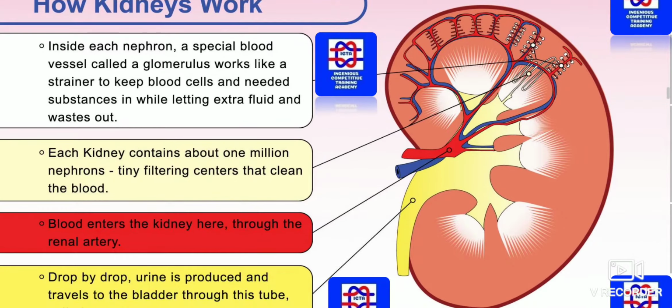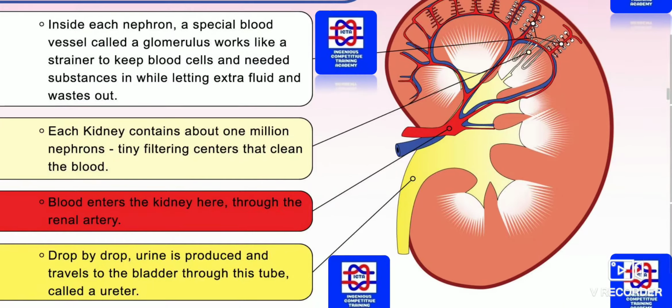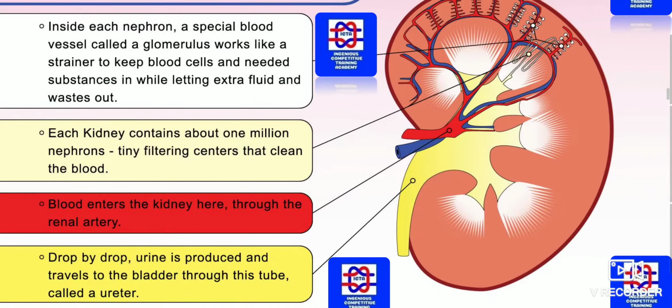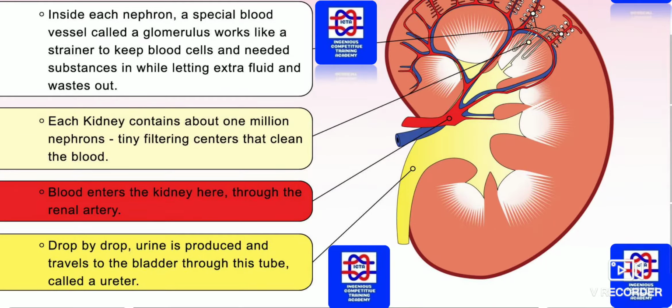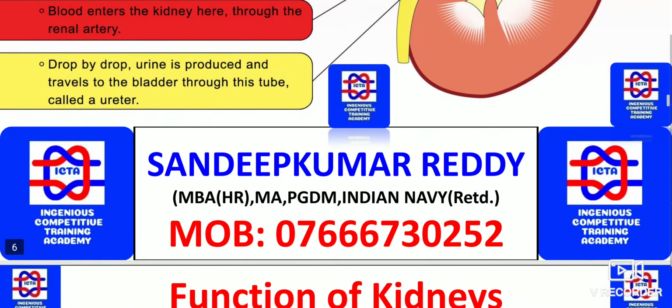Blood enters the kidney through the renal artery. You should remember that the artery through which blood enters the kidney is known as the renal artery. Drop by drop urine is produced and travels to the bladder through a tube called the ureter. That yellow color, as you can see, accumulates drop by drop into the ureter, then we excrete